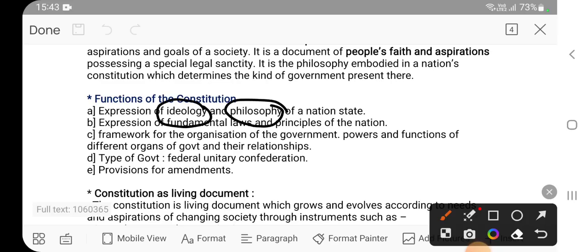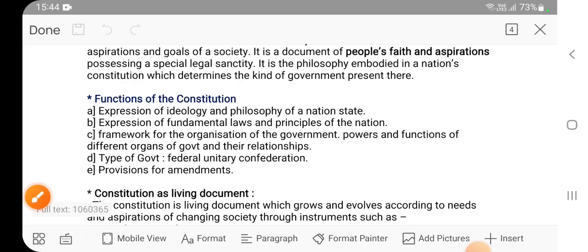The developmental work that we are promoting in Africa is also benefiting Africa. But the developmental work that China is promoting is only benefiting China. This is the meaning of expression of ideology, because these values of coexistence, that we also want other countries to grow, are part of our philosophy. And to express this philosophy we have our constitution.